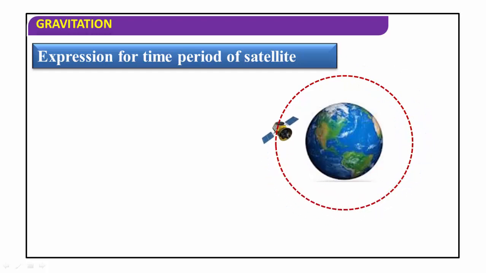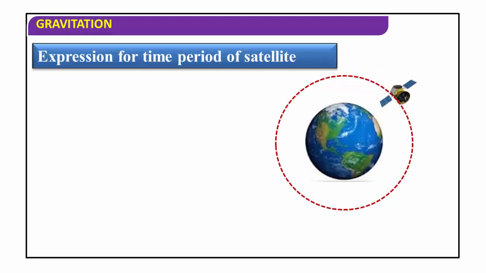The satellite is revolving above the surface of the earth at a certain height. Now this satellite is moving with the velocity that is orbital velocity v, and the radius of that satellite is small r. Small r is equal to R plus h, or small r is the distance between the satellite and the center of the earth. Small r is equal to R plus h, we take.